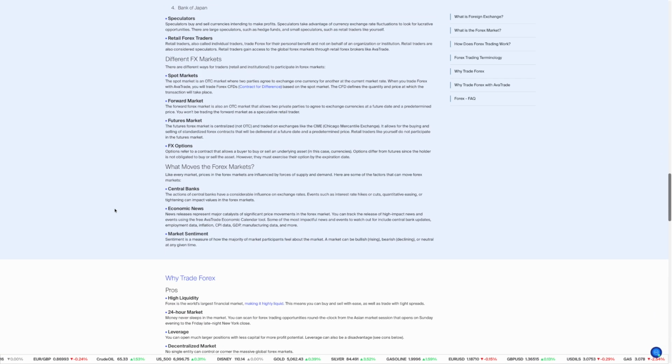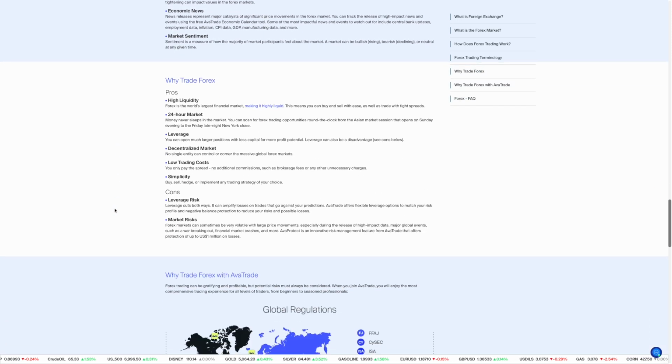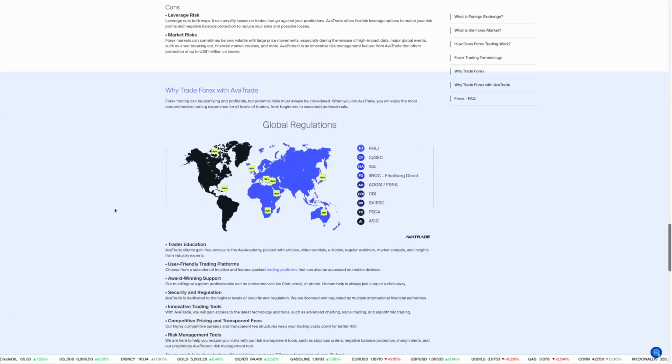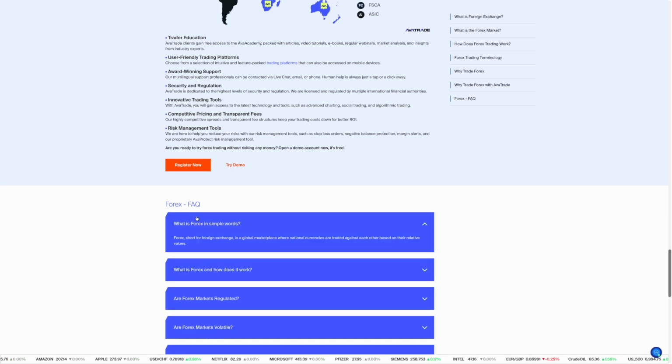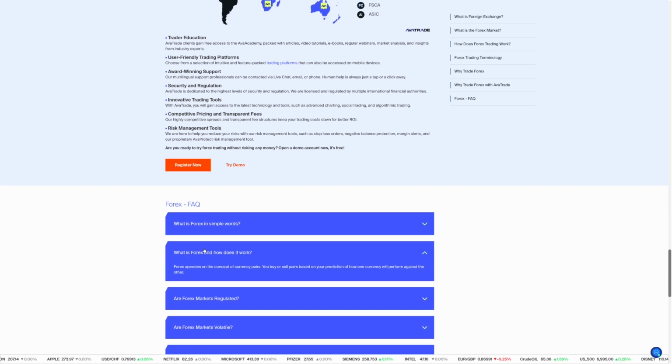Overall, Avasocial is a convenient option for those interested in social trading. It offers transparency, mobile access, and basic risk tools. While it is not risk-free, it can be helpful for users who want a more guided trading experience.